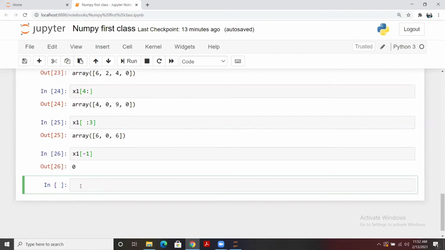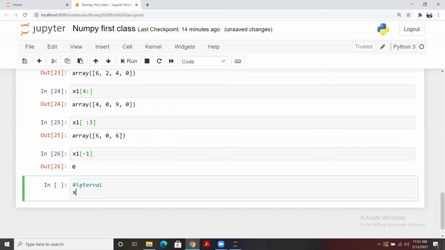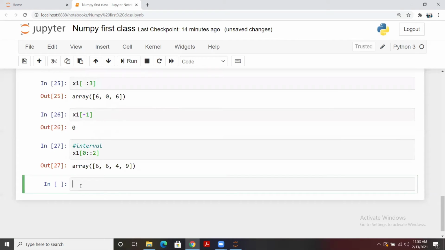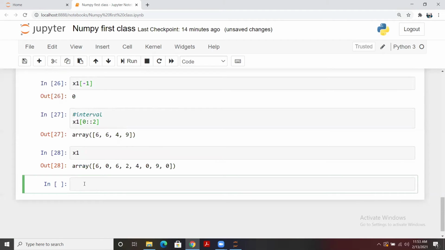Now we are talking about the intervals basically. In case you want to extract certain elements based on an interval, how are we going to use it? Let's say x1, and we want every second element which starts from 0. So how will I write it? We'll write something like this. It means it will start from 0. Let me call x1 so that you can validate it.